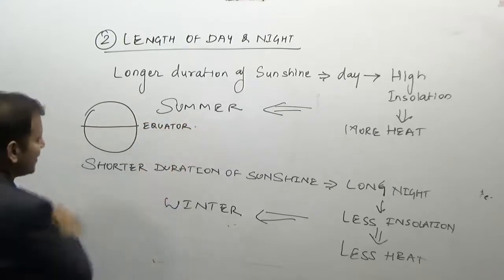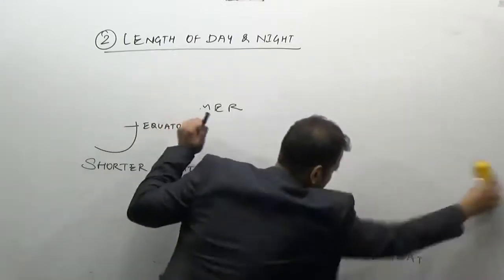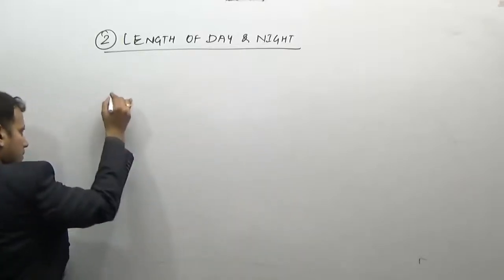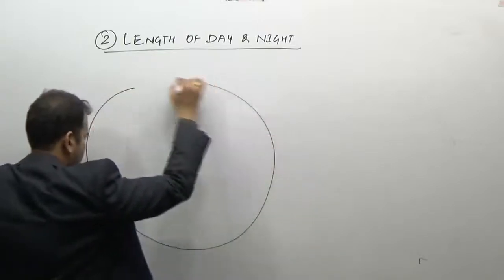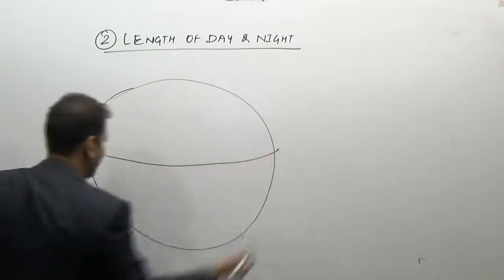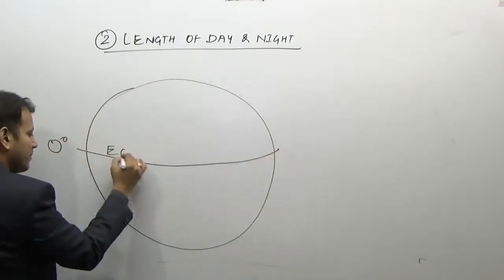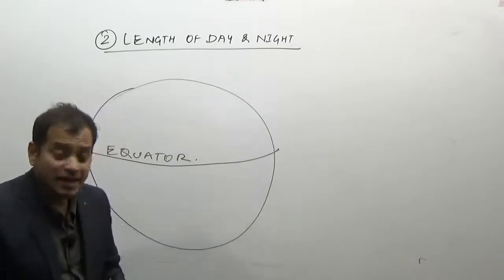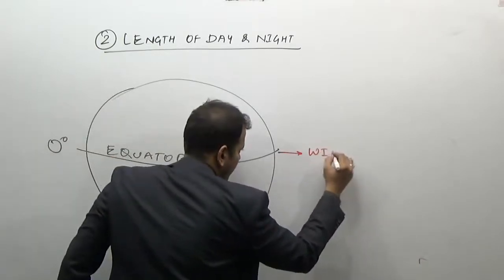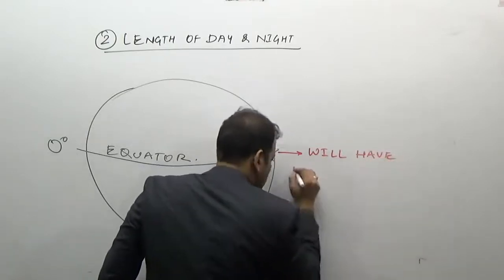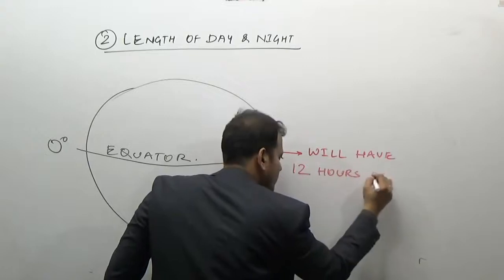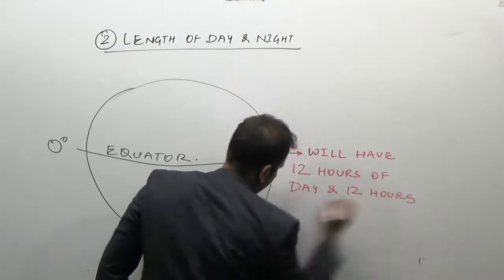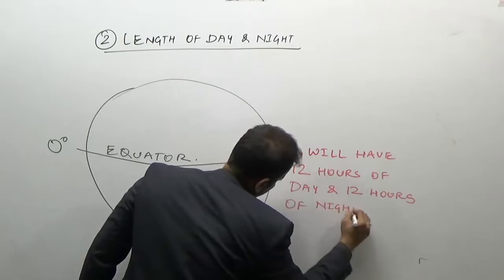Because the equator, 0 degree, is at the center part of the earth, whether the sun is in the northern hemisphere or the southern hemisphere, it does not matter. The equator will have 12 hours of day and 12 hours of night throughout the year.